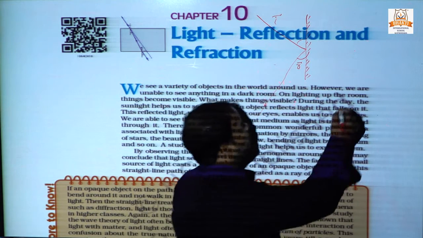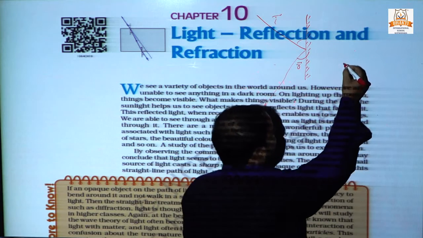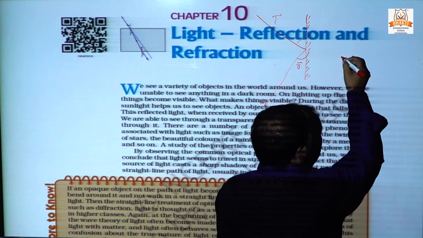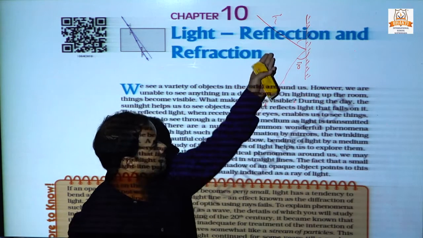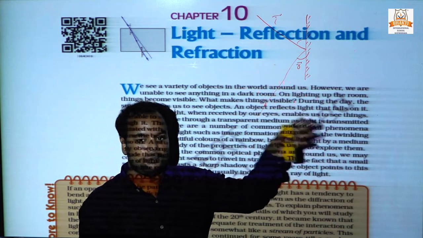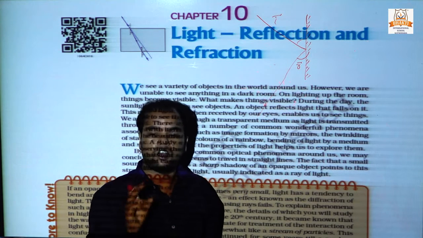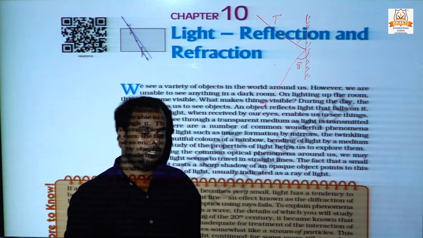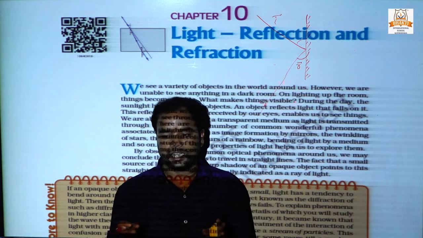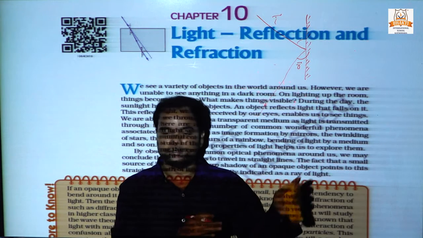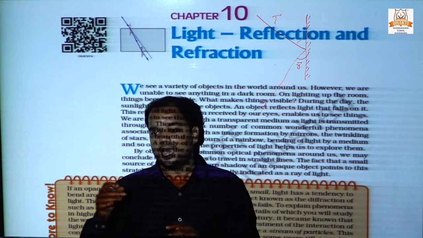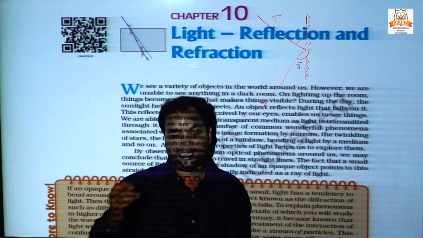This phenomenon happens in any medium, but in the phenomenon of refraction, light enters from one medium to another and gets bent.